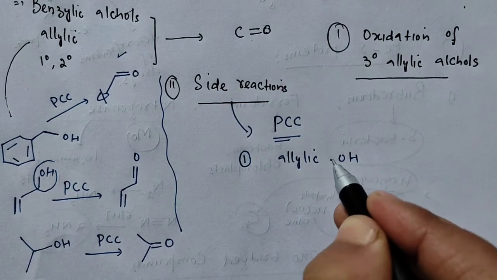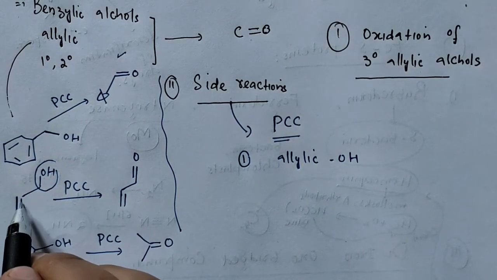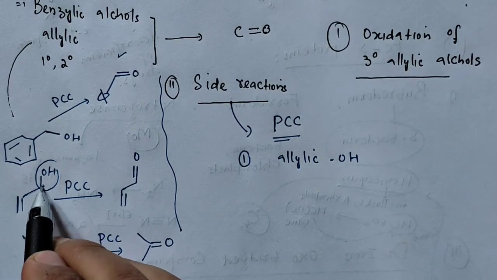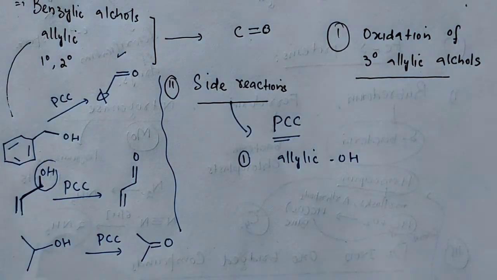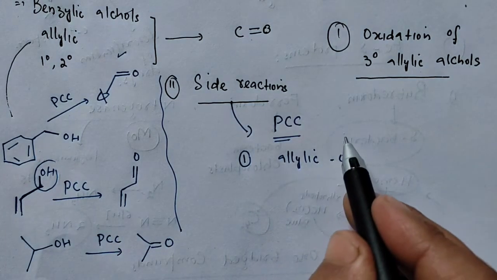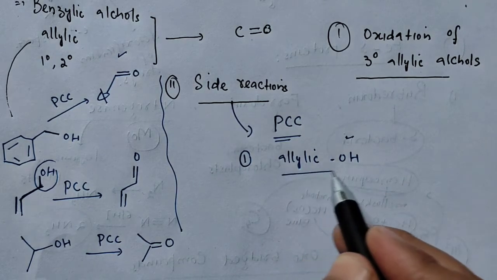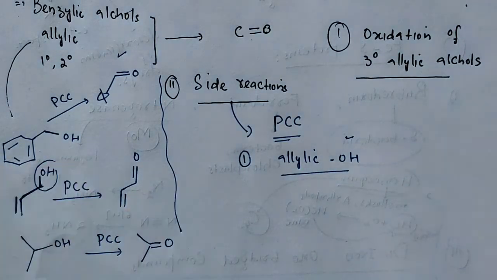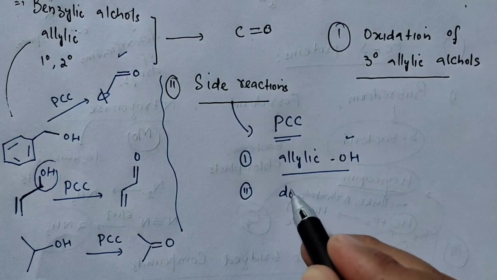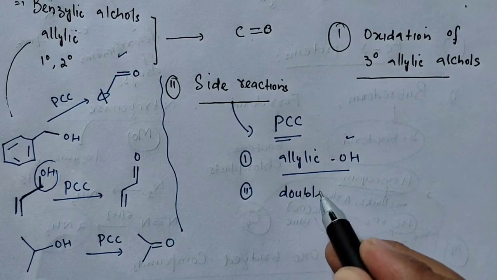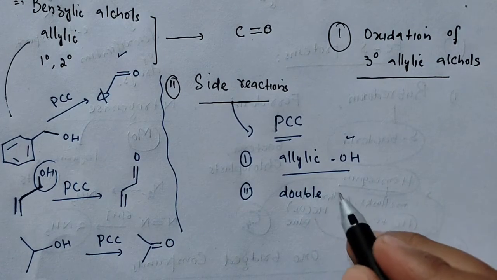Allylic alcohol मैंने पहले भी डिस्कस किया है, you must be this type: a double bond, then a carbon, then OH attached to this carbon. This is the allylic side, fine. So when you have this allylic OH, allylic alcohol group present in the compound, and you also have a double bond somewhere near this allylic group.